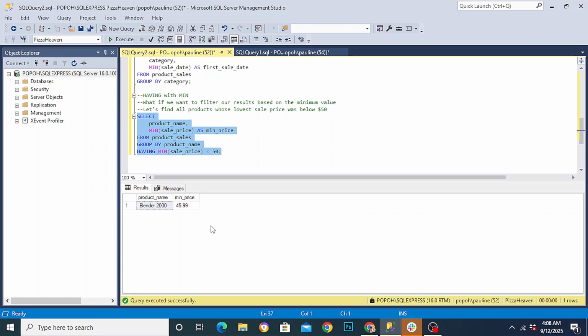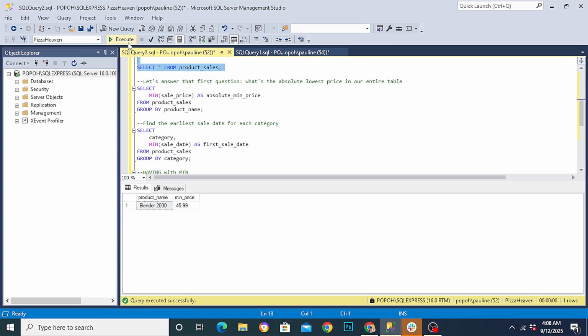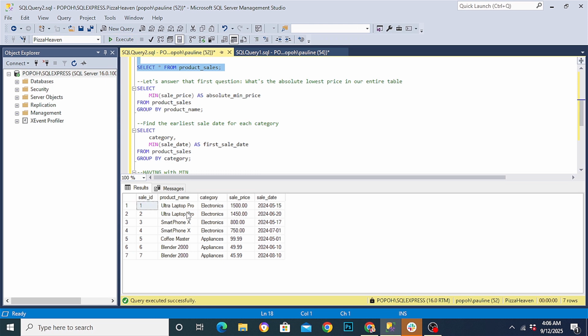The number one logical mistake with minimum is losing context. Our query found the minimum price for Ultra Laptop Pro was $14.50, right? Let me go back to that table, as you can see. So our query found the minimum price for Ultra Laptop Pro was $14.50, but when did that sale happen? Who sold it? Our basic GROUP BY query can't tell us that because it collapses all the rows. So to find the details of the row that contains the minimum value, you'd need a subquery or a window function, a topic for a future video, okay? So for now, just remember, minimum gives you the value, but not the other details from its row by default.